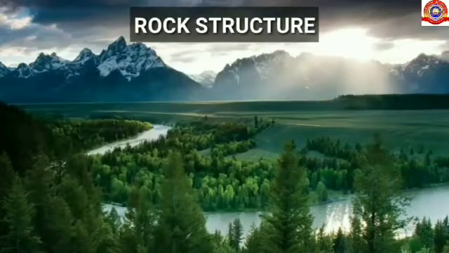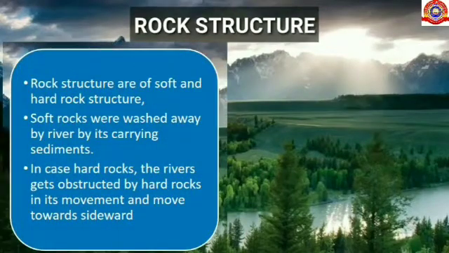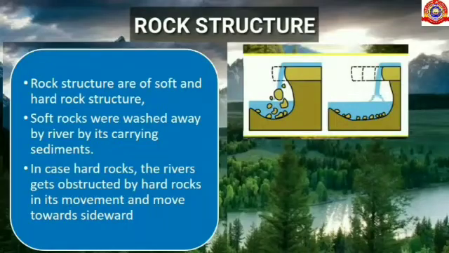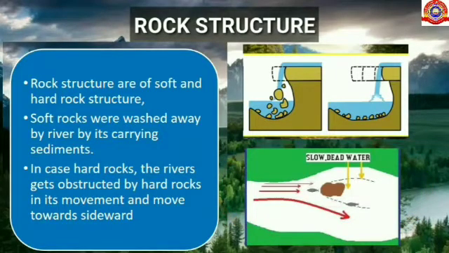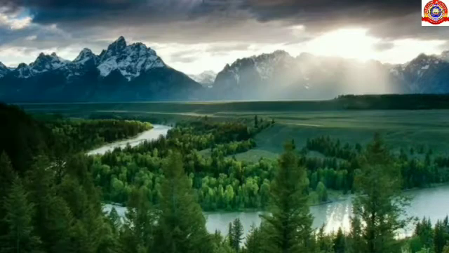And third one, rock structure. Rock structures are of soft and hard types. Soft rocks are washed away by the river with its carried sediments, and in case of hard rocks, the river gets obstructed by the hard rocks in its movement and moves sidewards.